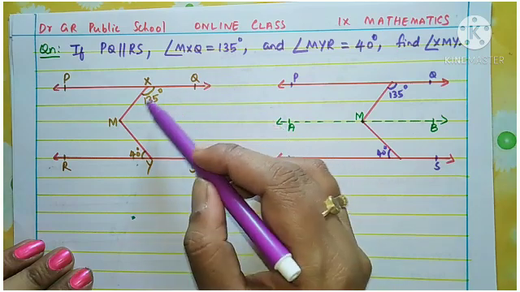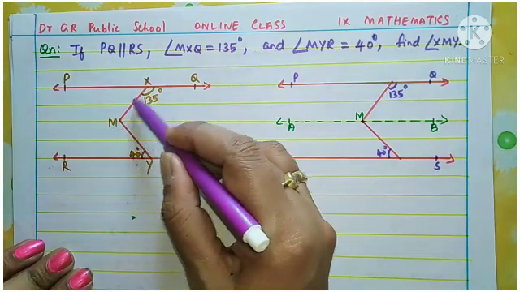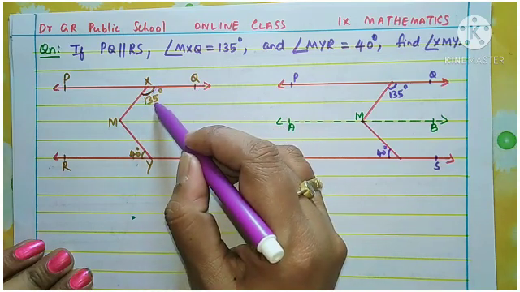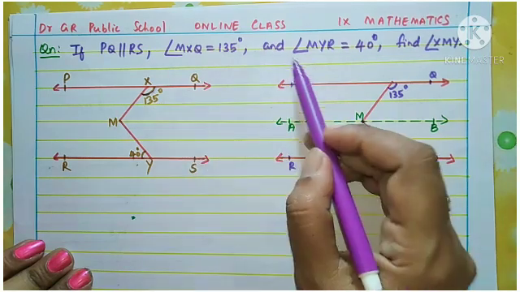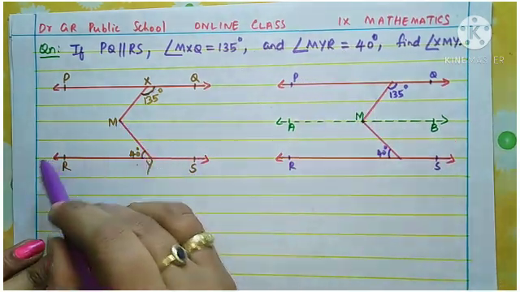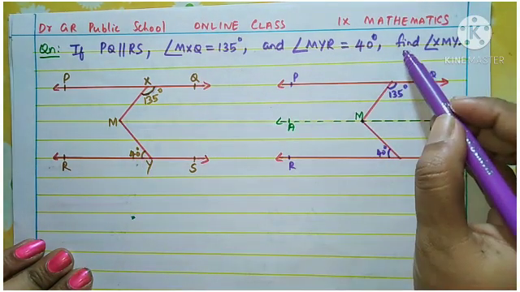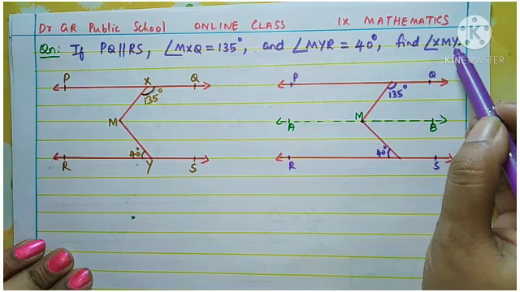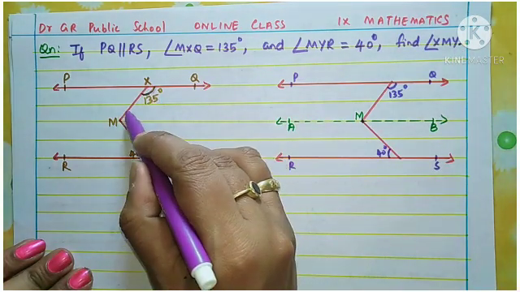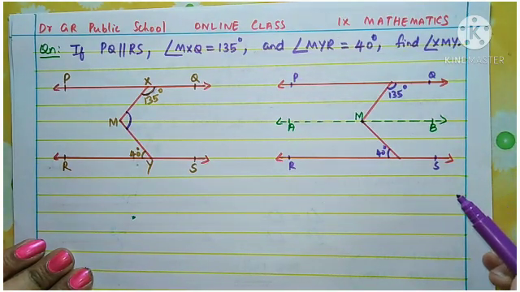Here you see MXQ, M is a point in the middle, and this angle MXQ is 135 degrees, it is given, and MYR is an angle equal to 40 degrees, given. We want to find XMY. Where is XMY, children? That is this angle we need to find out. So that is our question.